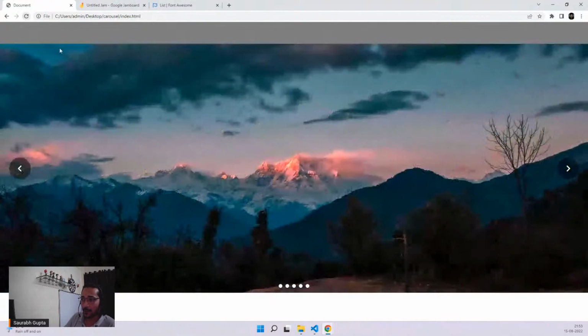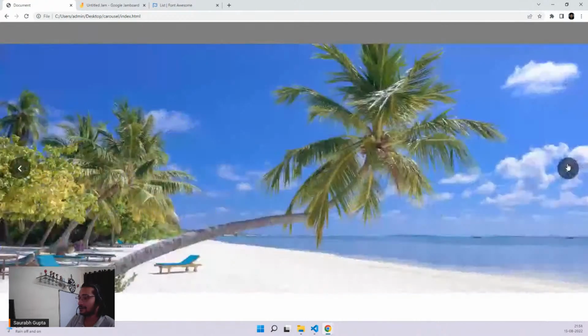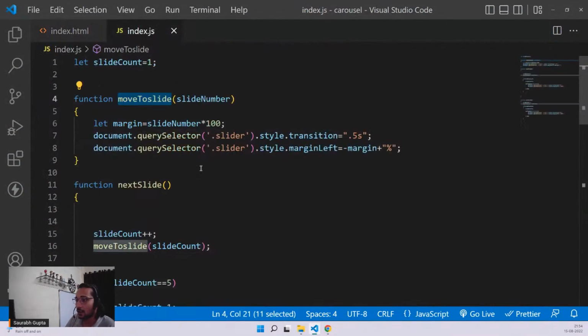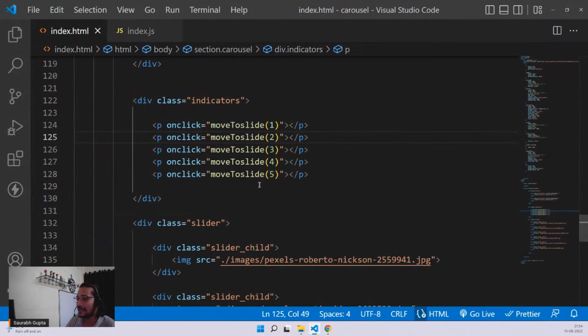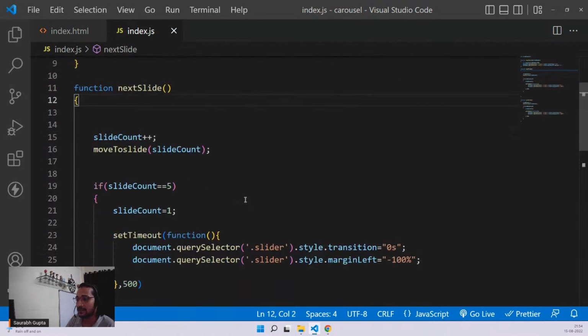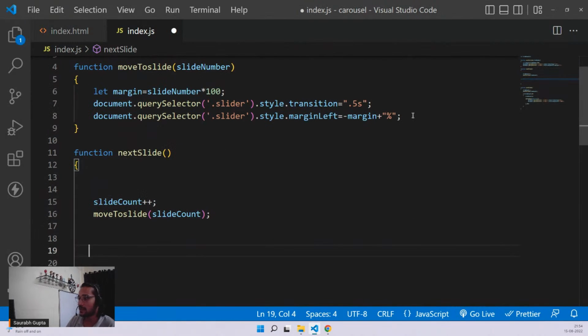But now there's a problem. If I go on the 5th image, it will not call next one back. Why? Because the logic of calling back is inside next slide. And when you click on the indicator, you're only calling the move to slide function. So I would suggest moving this code in here, into the move to slide.